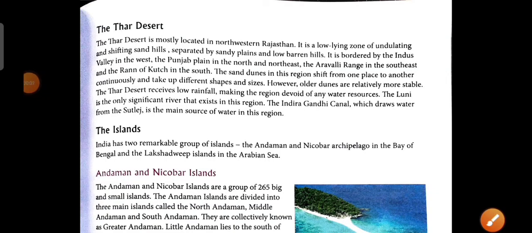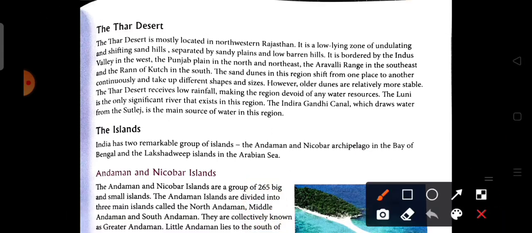The Thar Desert is mostly located in northwestern Rajasthan. So here we see that it is located in the northwestern part of Rajasthan, and it is a low-lying zone of undulating, shifting sand. As we know, in the desert the sand dunes are always shifted from one region to another, separated by sandy plains and low barren hills.